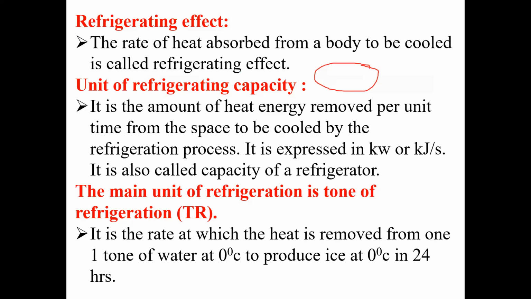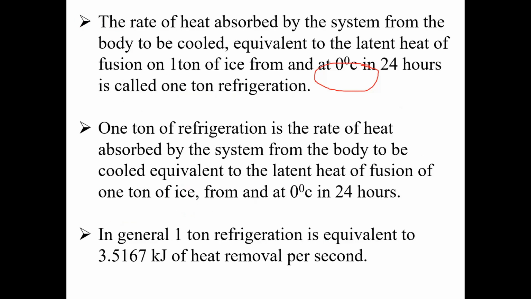Generally, the unit for refrigeration effect is the ton of refrigeration. The ton of refrigeration may be defined as the rate at which heat is removed from 1 ton of water at 0 degrees to produce ice at 0 degrees in 24 hours. So the rate of heat absorbed by the system from a body to be cooled, equivalent to the latent heat of fusion of 1 ton of ice at 0 degrees centigrade in 24 hours, is called 1 ton of refrigeration.